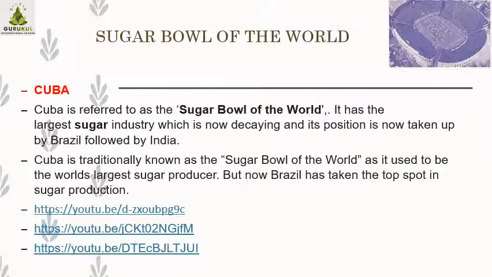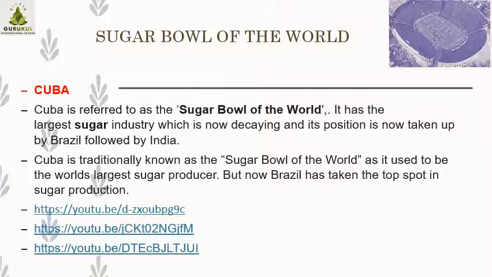There are three countries in first, second, and third rank. Previously it was Cuba, then Brazil, and then followed by our India. These three countries are in line, but now Cuba has been taken over by Brazil. So the country with the maximum production of sugar now is Brazil, as per the latest information.